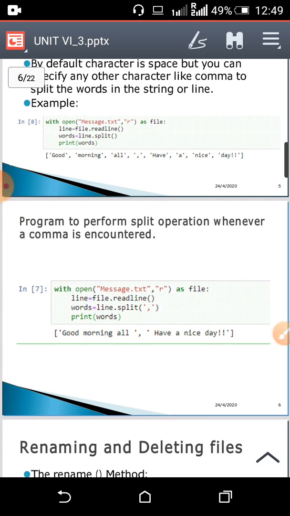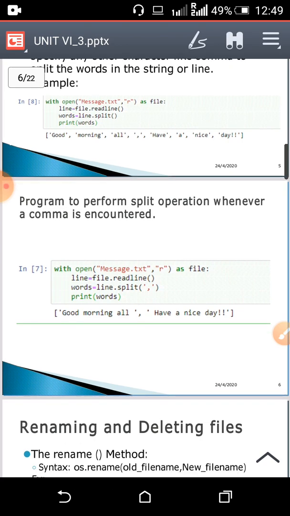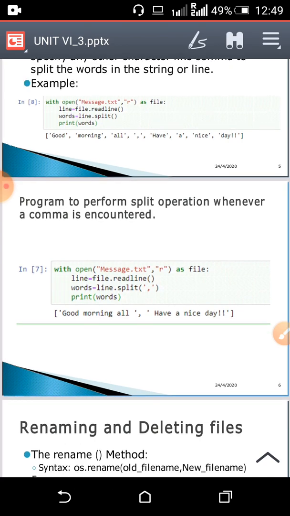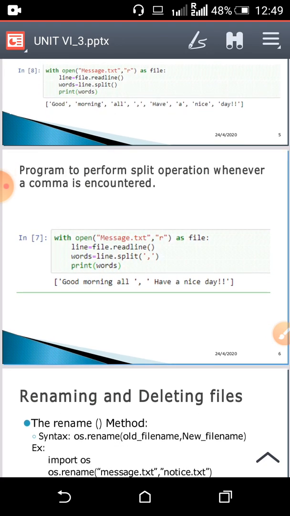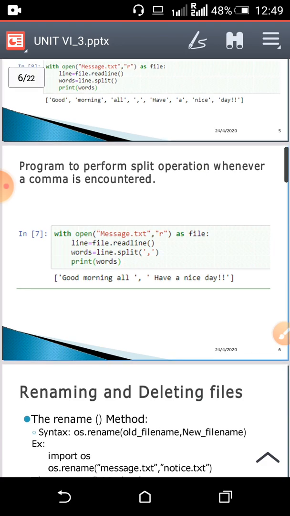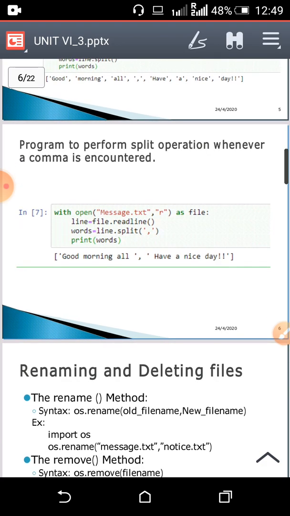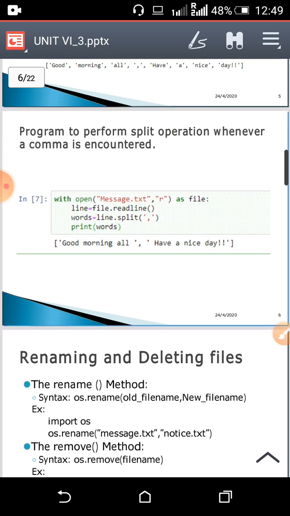Okay, suppose you are separating that particular message by using a comma. Here you can use the separator character as a comma. See the example: I have opened the same file again, read each line by using the readline method, and in words I have split that line by the character comma. That means whenever the comma occurs, it will separate the words.